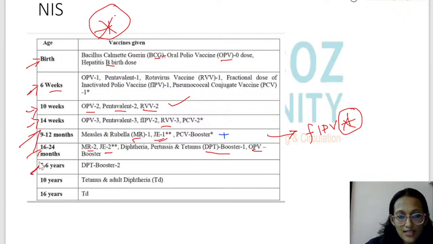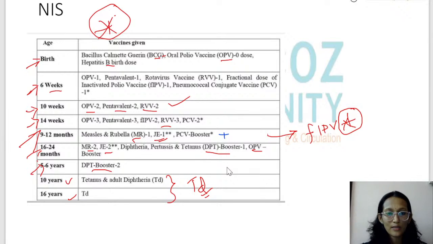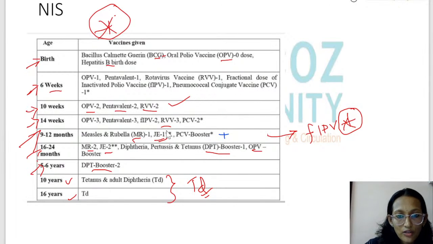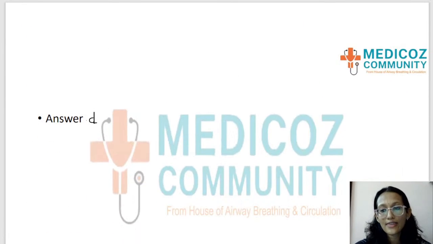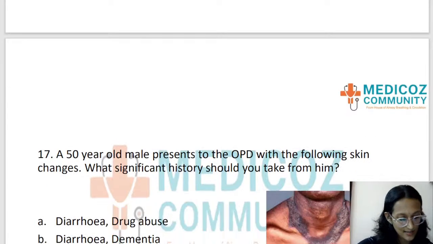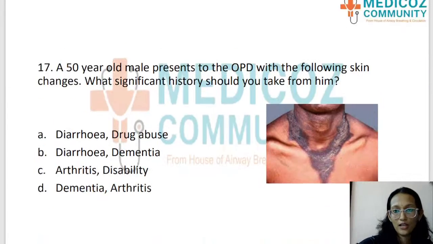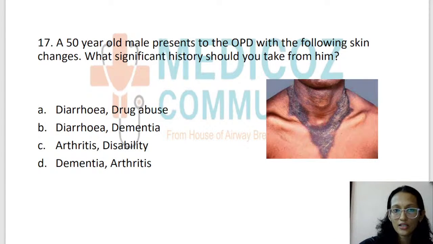Then at 5 to 6 years, the child gets DPT booster again. Then again at 10 and 16 years, the child gets TD vaccine. So that is the national immunization schedule. Here we were talking about the JE vaccine, the first dose at 9 months and the second dose at 16 to 24 months. But the important thing is that they are given only in the endemic states. So the answer was that it is a killed vaccine that is given subcutaneously. That was the answer.